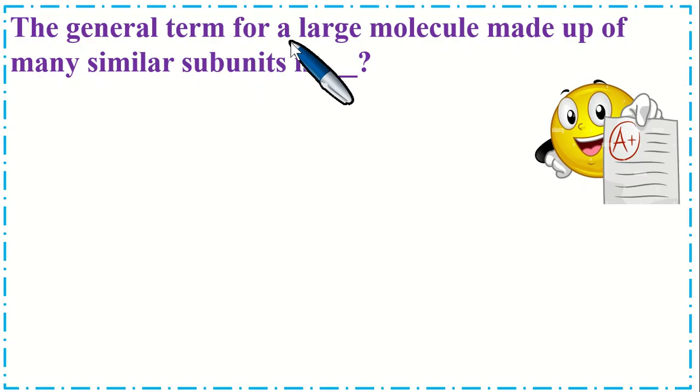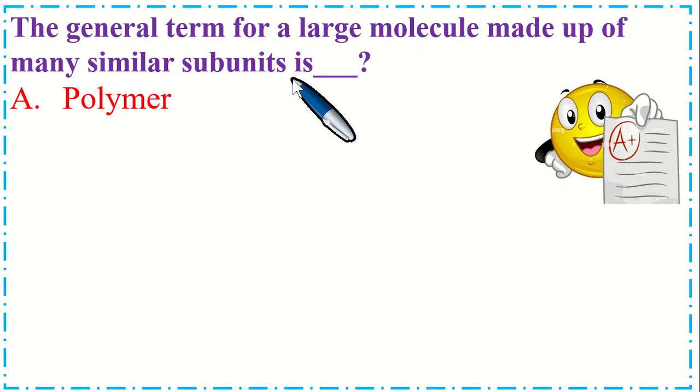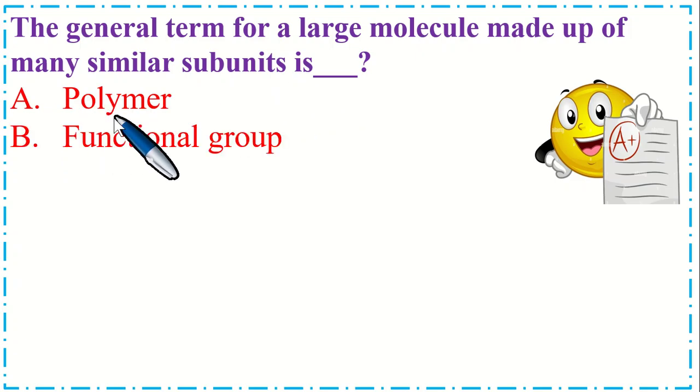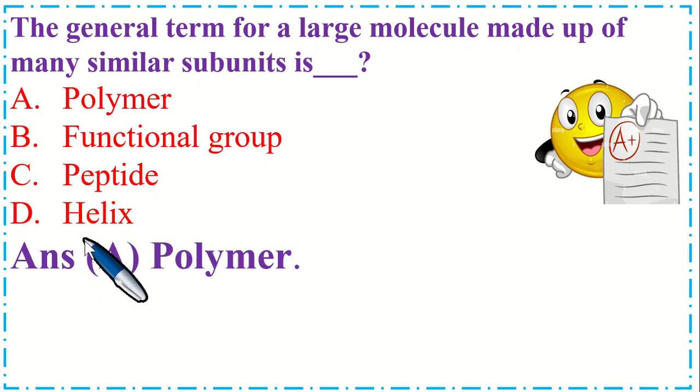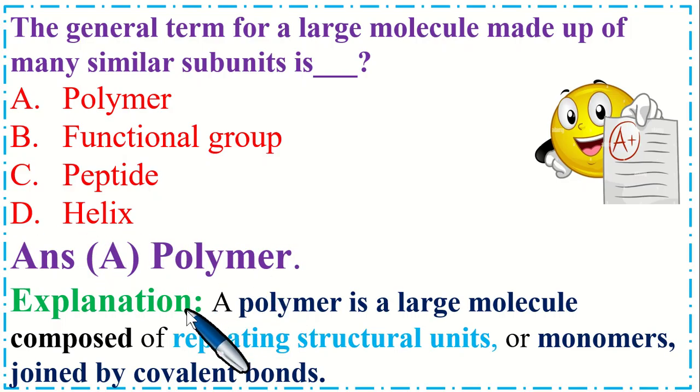The general term for a large molecule made up of many similar subunits is dash. Option A, polymer; B, functional group; C, peptide; and option D, helix. So the correct option is A, polymer. A polymer is a large molecule composed of repeating structural units or monomers joined by covalent bonds.